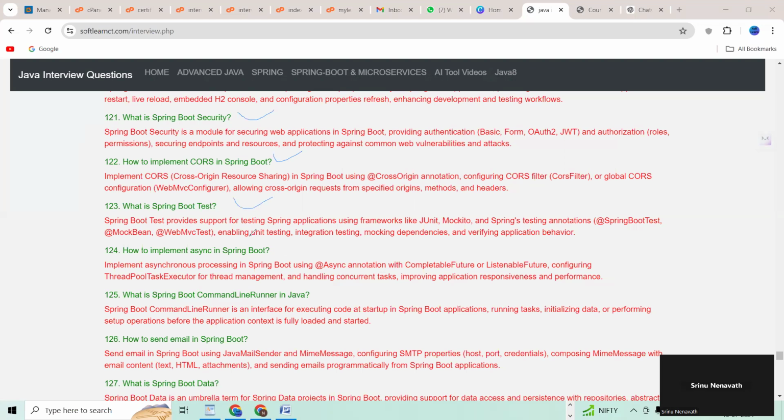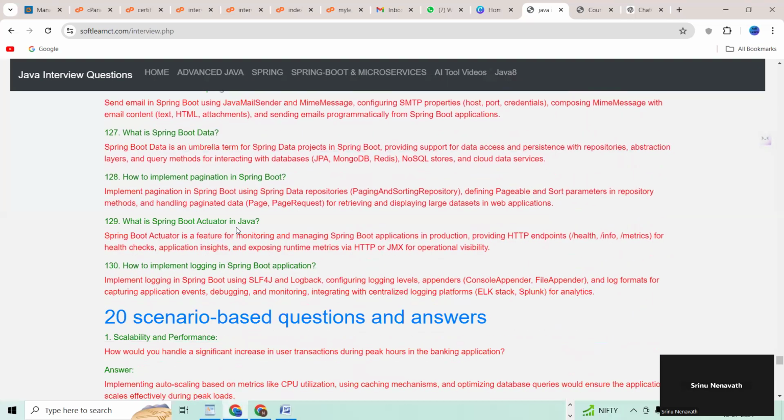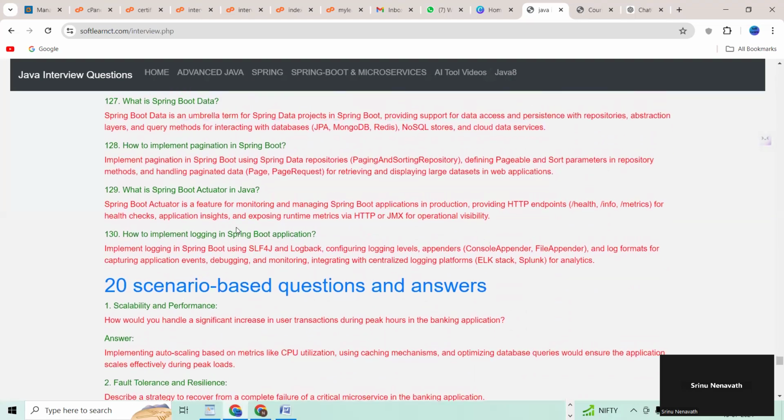124 question. How to implement async in Spring Boot? 125. What is Spring Boot CommandLineRunner in Java? How to send an email in Spring Boot? Question number 127. What is Spring Boot data?